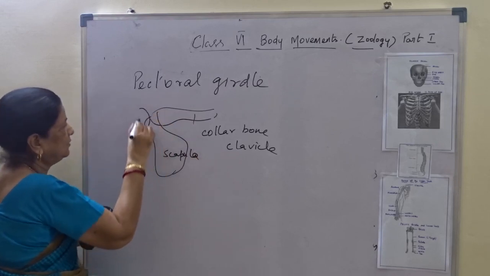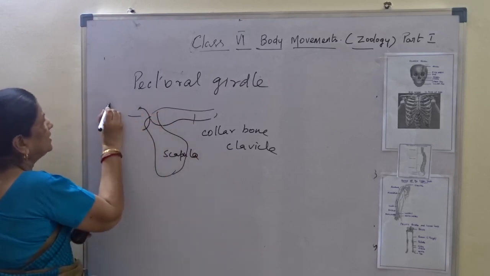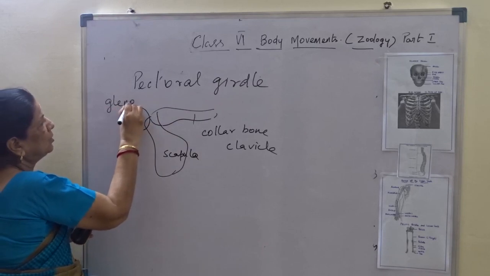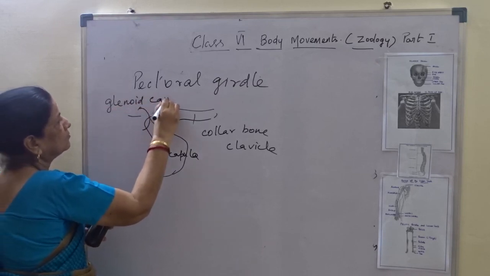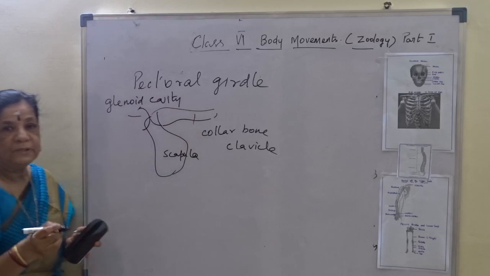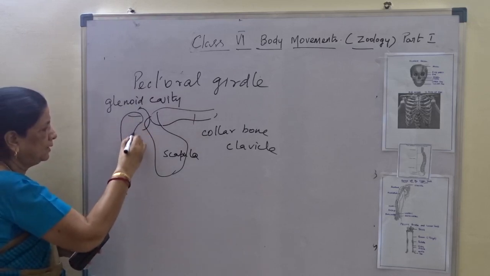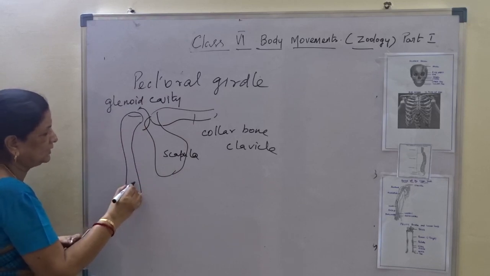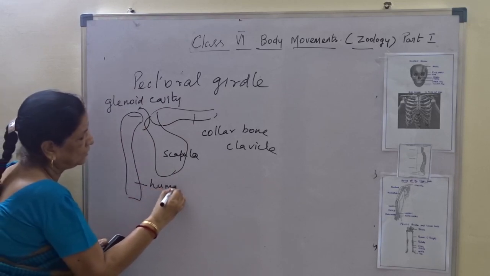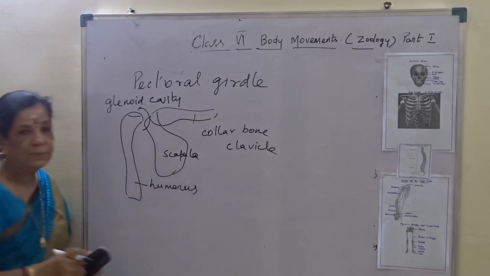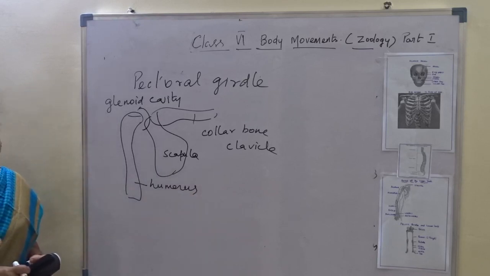Here it forms a cavity known as the glenoid cavity. The long bone of the upper arm fits into the glenoid cavity. That upper arm bone is called humerus.